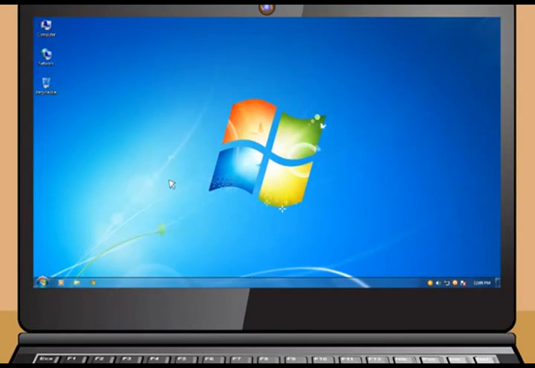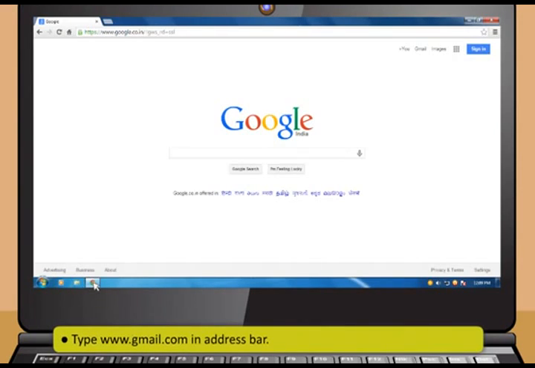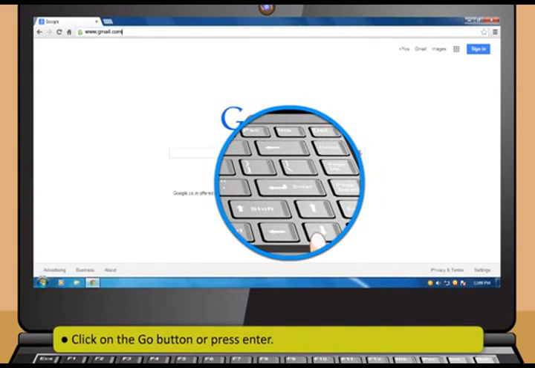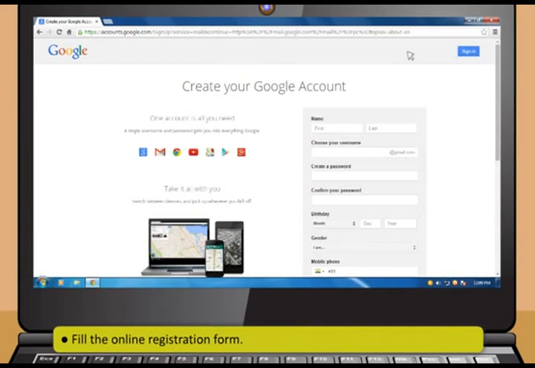To create an email account, first open a web browser. Now type www.gmail.com in the address bar. Then click on the Go button or press Enter. After that, click on the Create an Account button. Now, fill the online registration form.